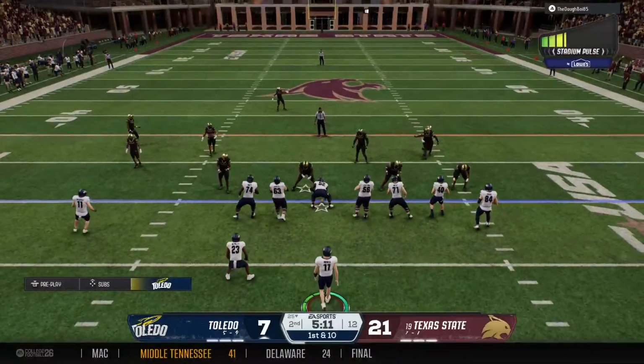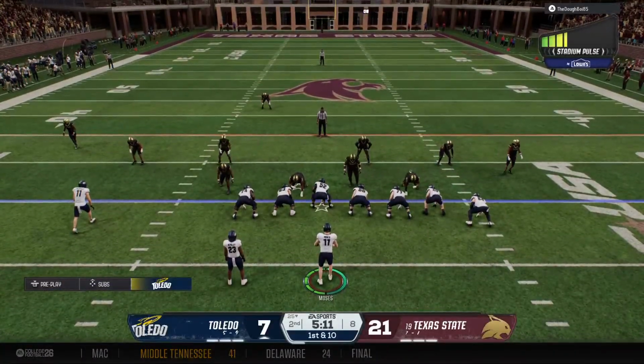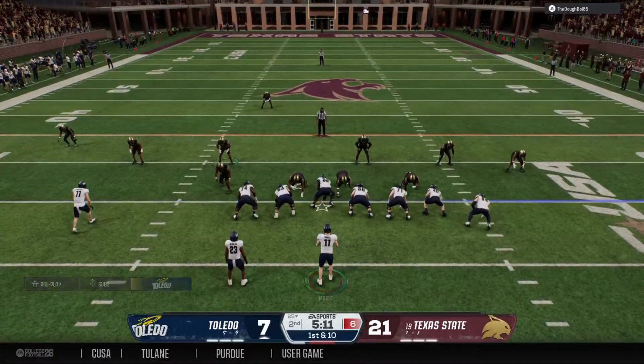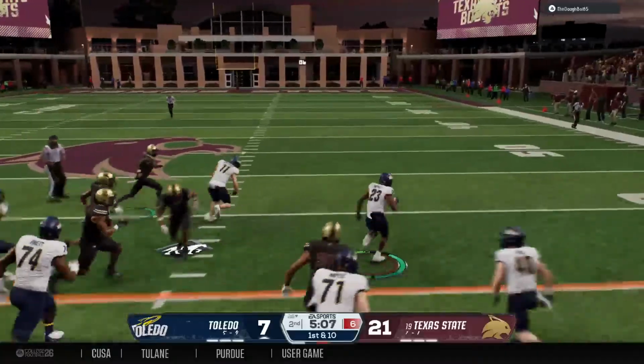Toledo has the ball. Here comes the offense. Now we'll get a chance to see if they can answer that last score, trailing by 14, Jesse. Yeah, and at this point of the game, I feel like offensively, you should go back to what's been working for you in this game.